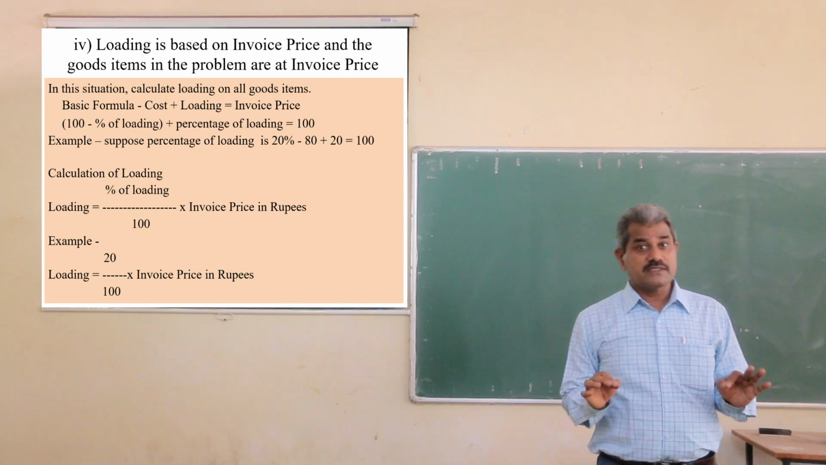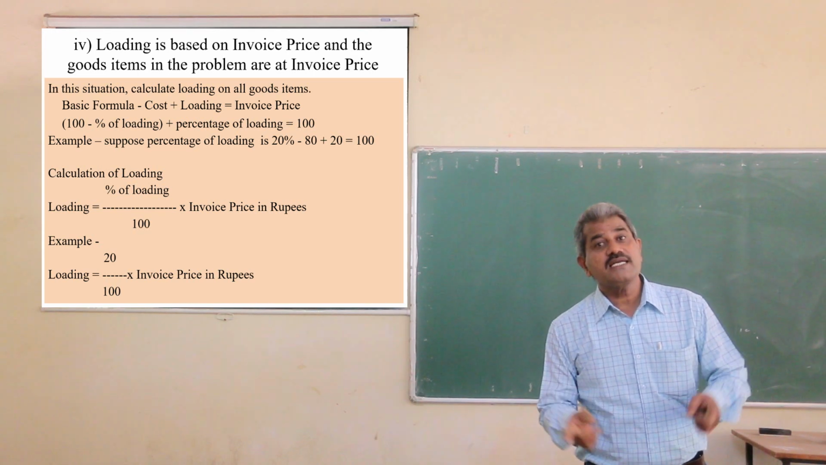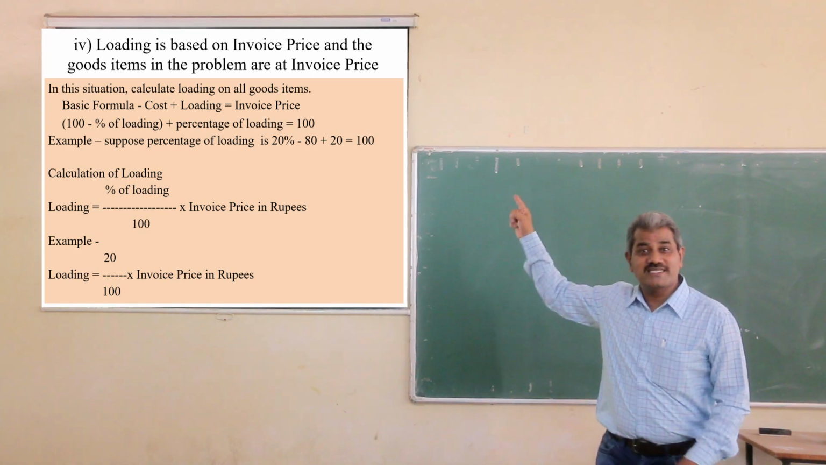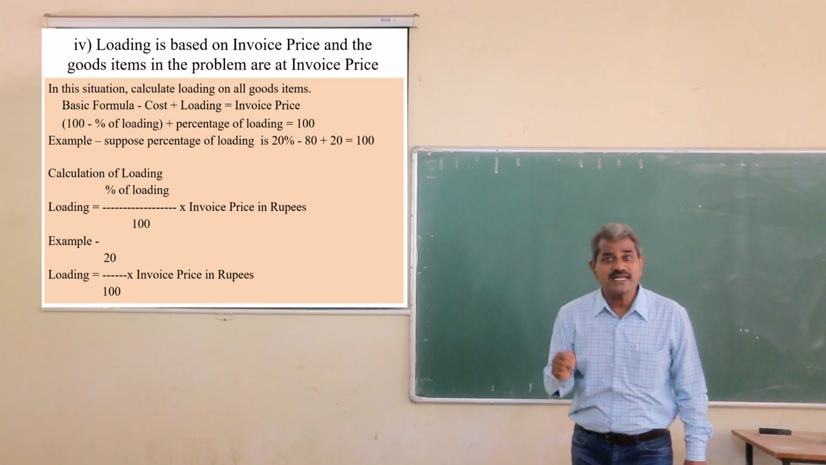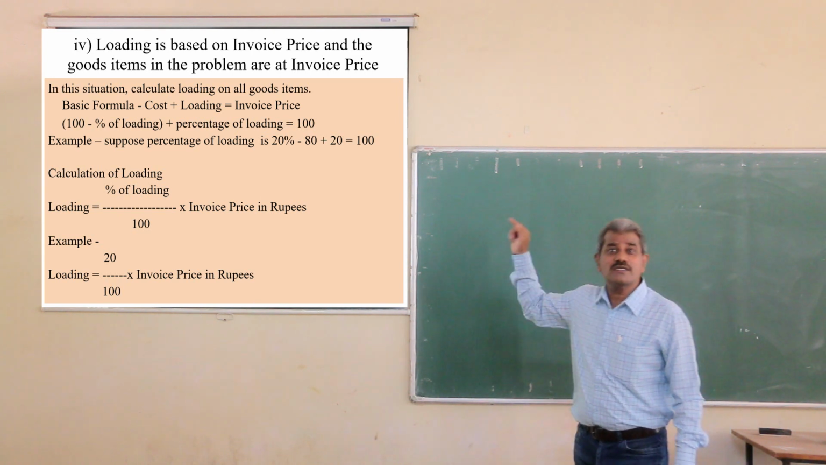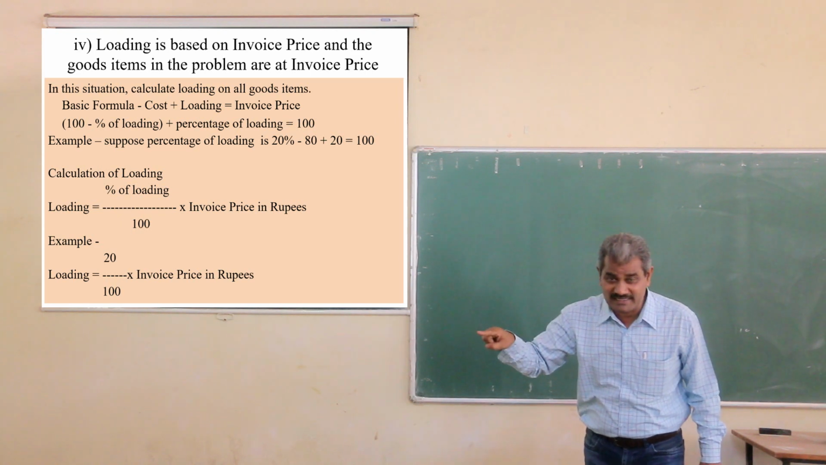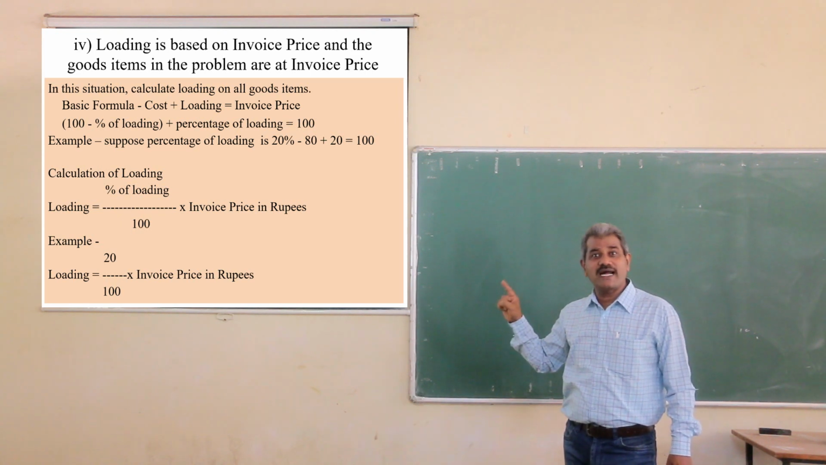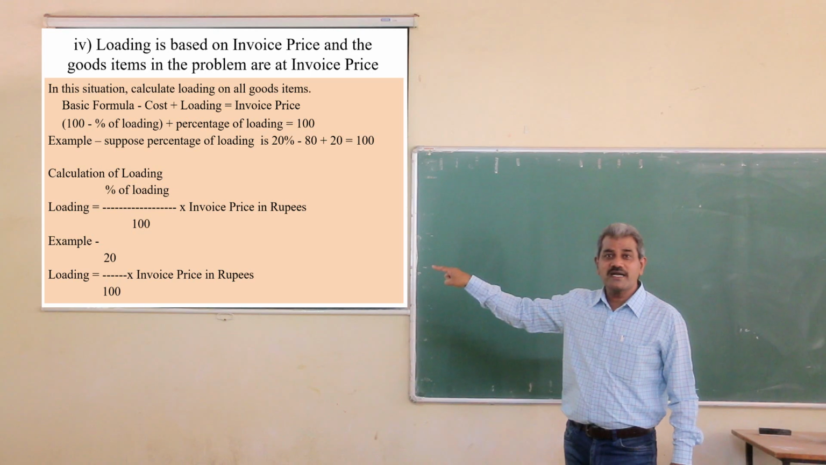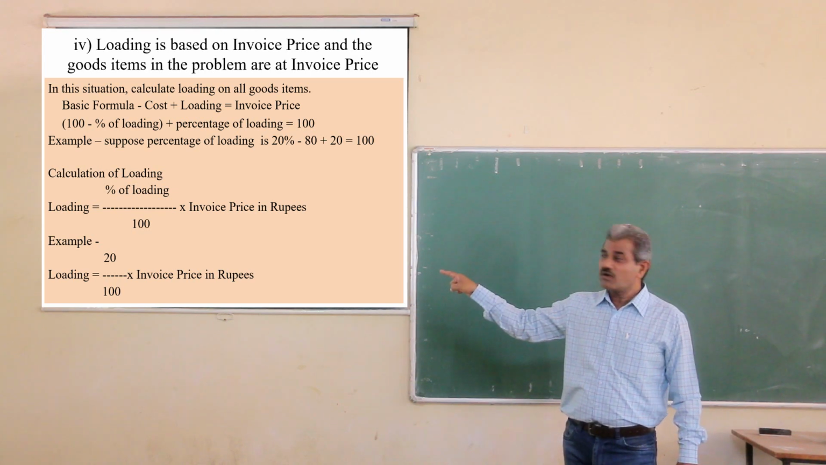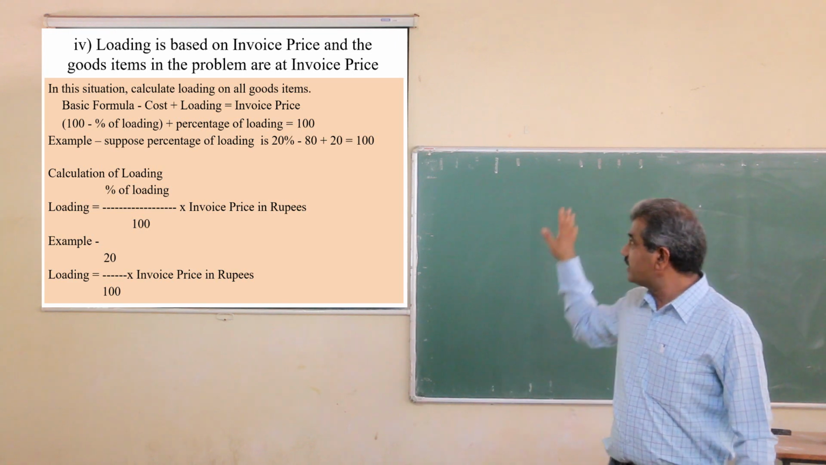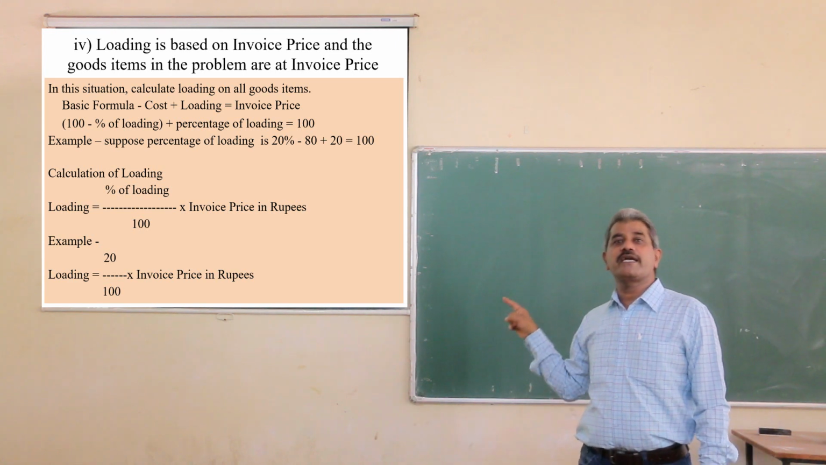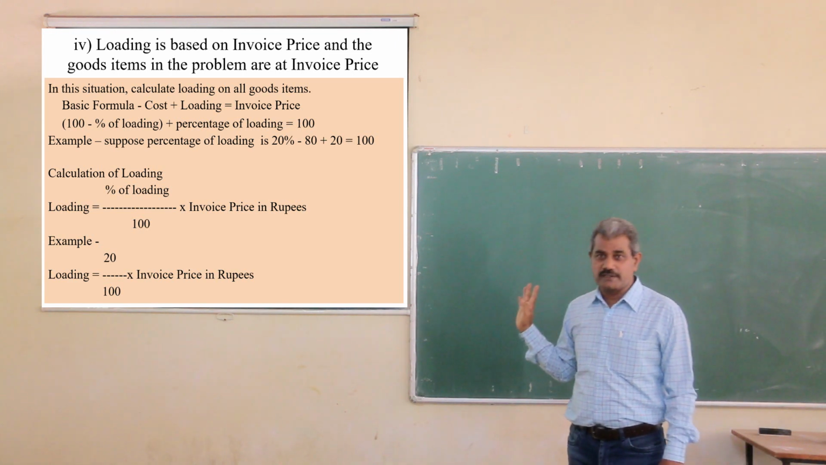Now you see the difference. Here the denominator is invoice price. Invoice price is 100. Why is the denominator invoice price? Because the goods items are given at invoice price. So the denominator will be invoice price. Percentage of loading divided by 100 into invoice price. In the example, 20 divided by 100 into invoice price in rupees.